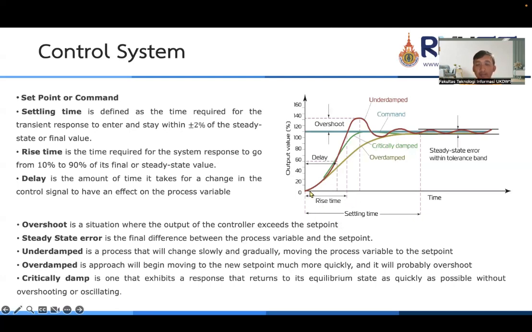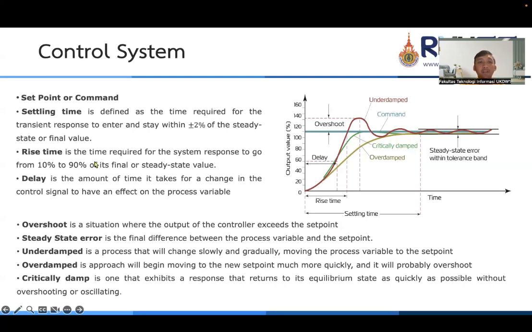The time that the plant needs to make the output from the process enter and stay within plus or minus 2% and stay in this time. This is settling time. And the other is rise time.